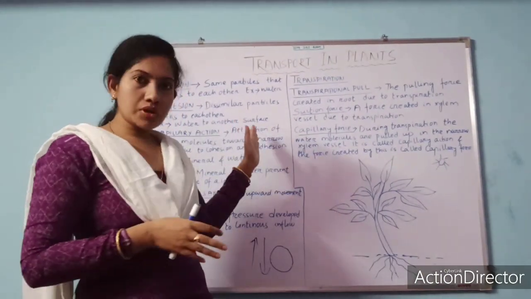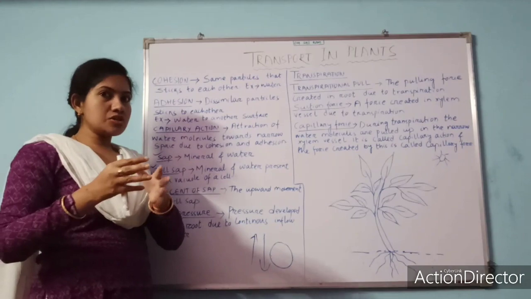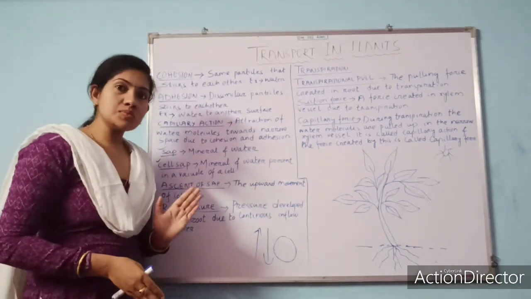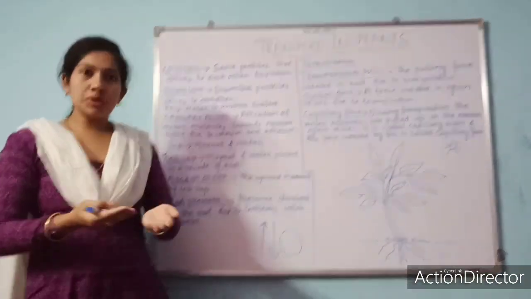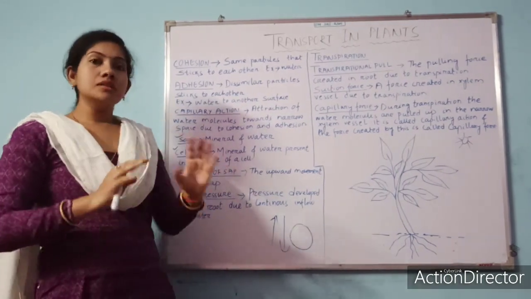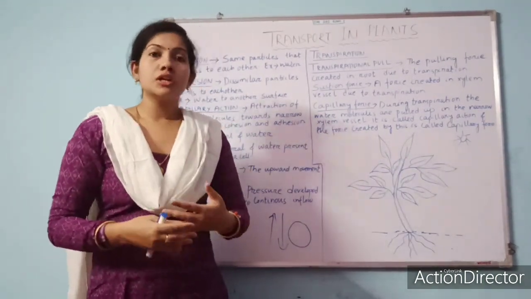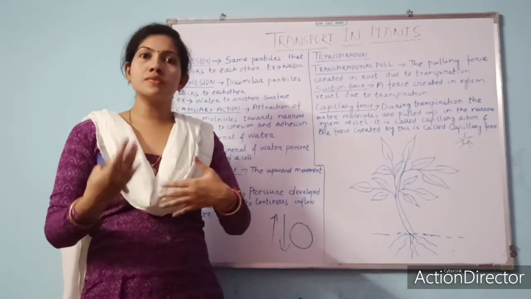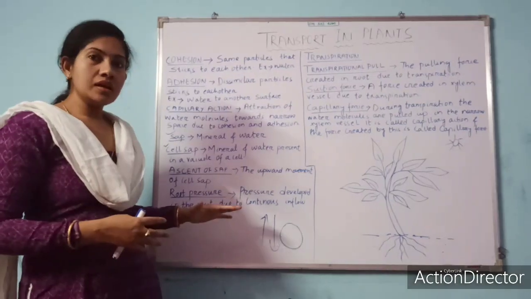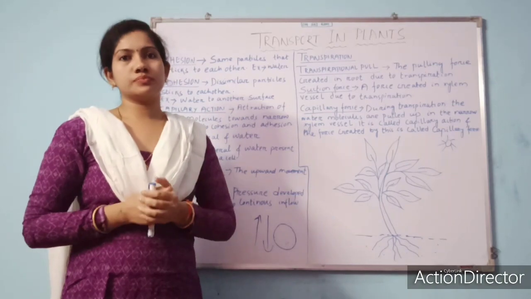Okay, so these are some important terms. Sap means mineral and water. When mineral and water are stored inside the cell, we call it cell sap. Ascent of sap means when the cell sap moves up. Root pressure is the pressure created in the root due to the continuous movement of mineral and water, due to continuous osmosis, continuous diffusion, continuous active transport. It is called root pressure, and this root pressure is what enables the root to absorb more.